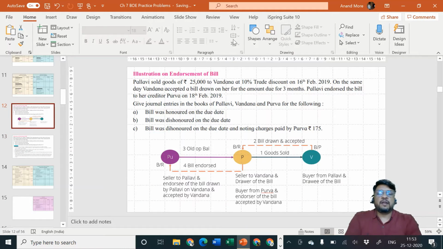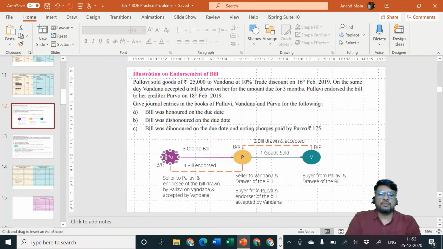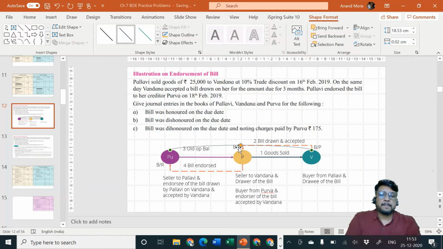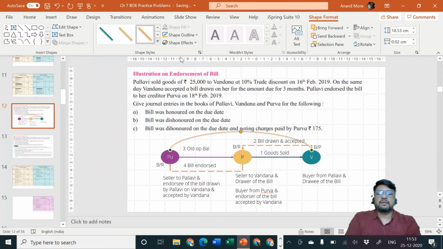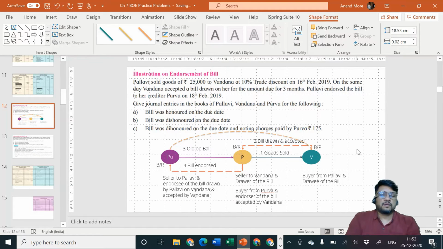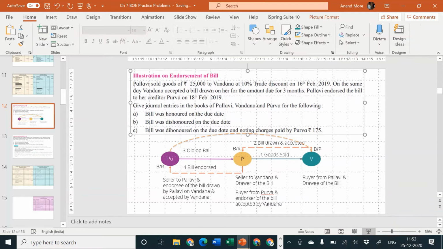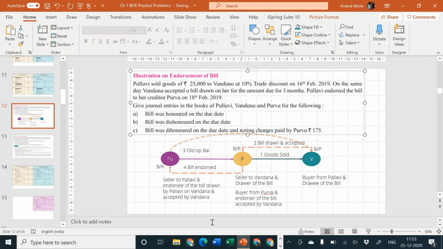On 19th of May, it is Purva who will go to the house of Vandana, and she will specify that I want money. Clear to all of you? She will specify that I want money. And thereafter Vandana may honor the bill or Vandana may not honor the bill. That depends how things will be. Clear to all of you? I hope everybody is in a position to understand what is happening.